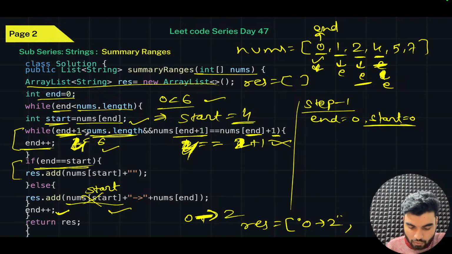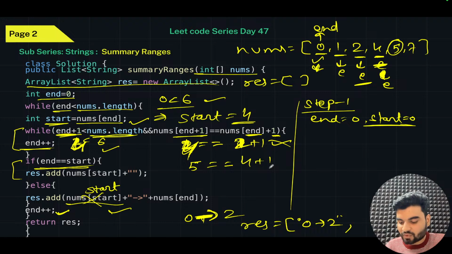So what we'll do, you will have here end is 3, so 3 plus 1 becomes 4. Is 4 less than 6? Yes, that is less than the length of the array. Cool. Now check here again, end plus 1 means third index plus 1, fourth index. On the fourth index you have 5. So it's 5 is equal to, and that is pointing to the third index, and the third index has value 4. 4 plus 1 becomes 5. Yes, that is true. If that is true, then end plus plus.